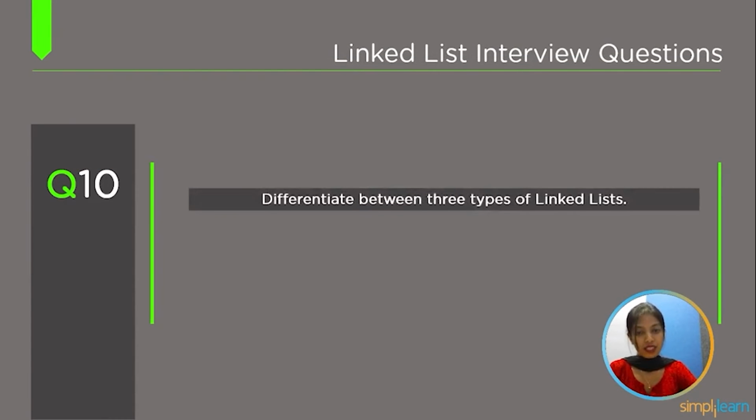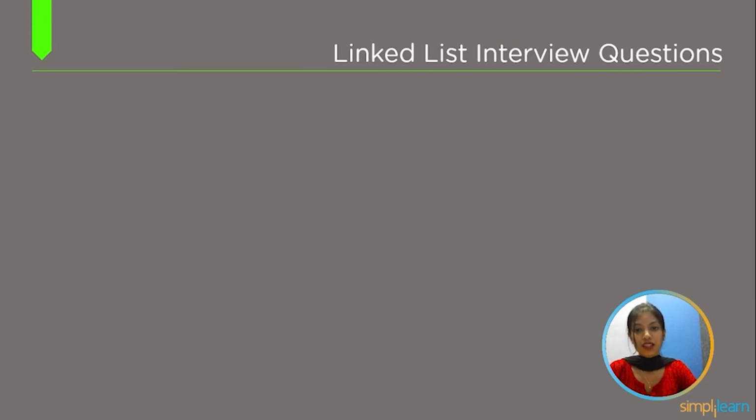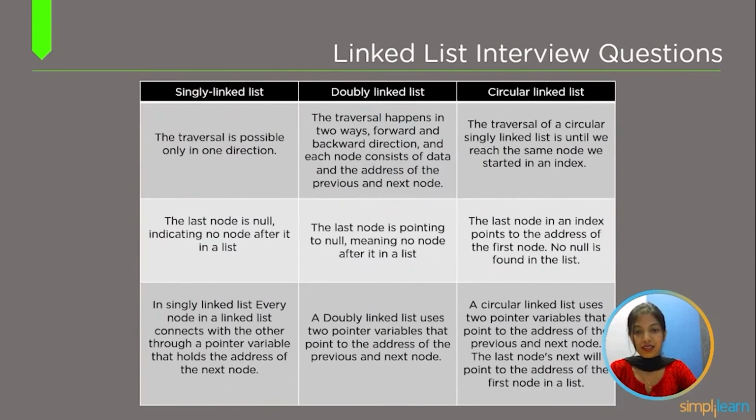Differentiate between 3 types of linked list. The 3 types of linked list are singly linked list, doubly linked list, and circular linked list. In a singly linked list, the traversal is possible only in one direction, whereas in a doubly linked list, the traversal happens in 2 ways, forward and backward, and each node consists of data and the addresses of the previous and next node. Whereas in a circular linked list, the traversal is until we reach the same node we started from.